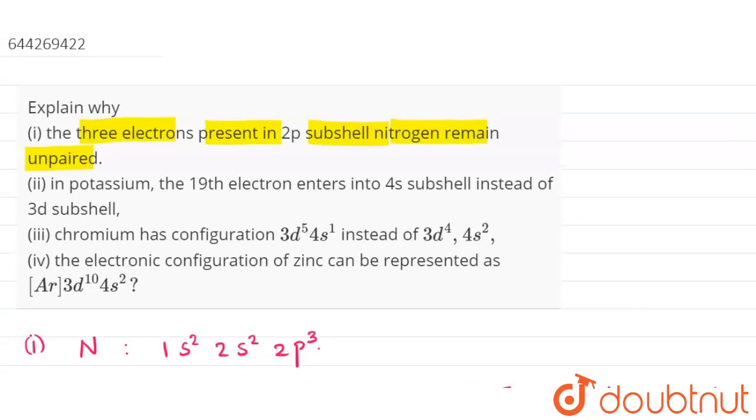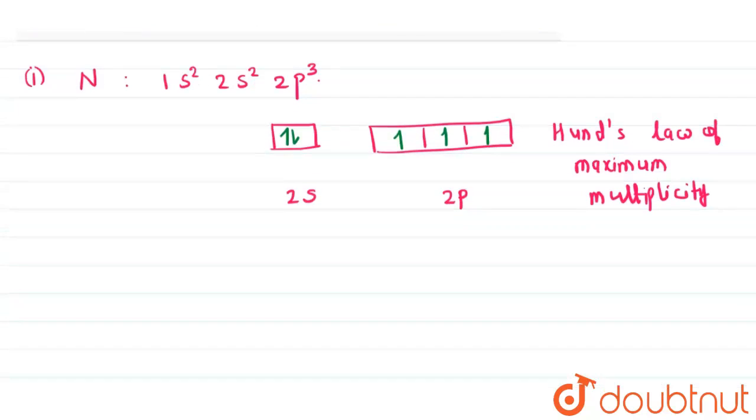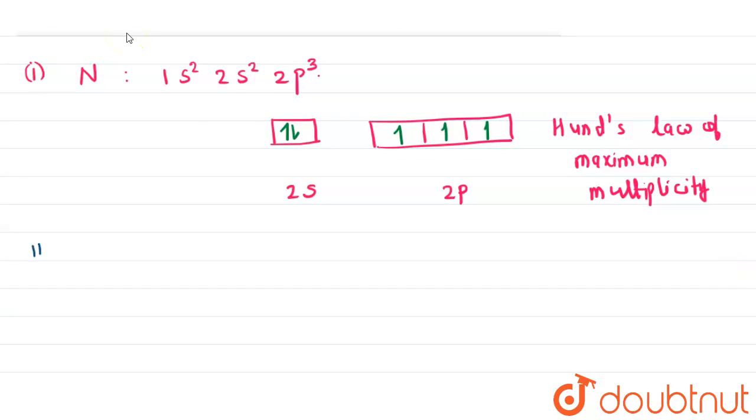Let us come over the second part of the question. In potassium, the 19th electron enters into the 4s subshell instead of the 3d subshell. It is so because if we look at the electronic configuration of potassium, it is 1s2, 2s2, 2p6, 3s2, 3p6, 4s1.